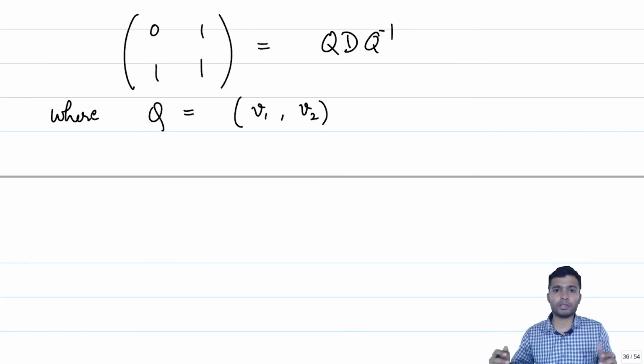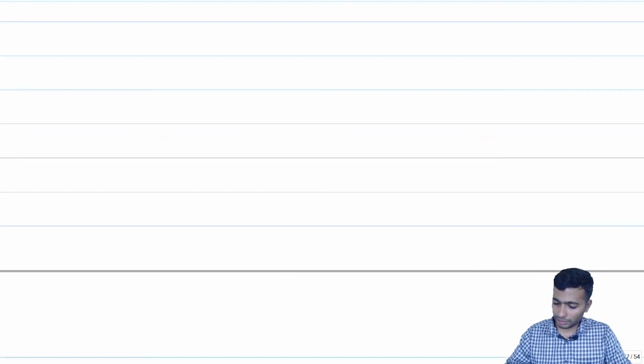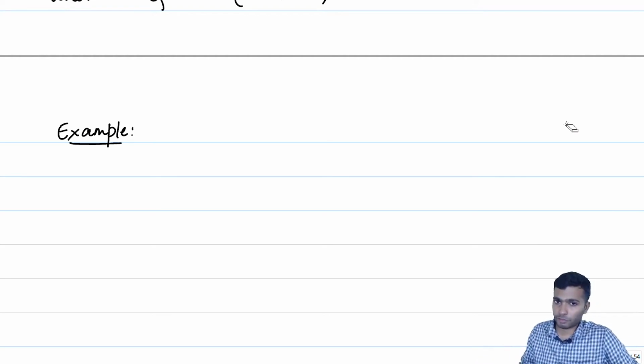Let us apply all this to a real life example. The example here deals with what is known as Fibonacci's rabbits. This deals with the growth of the population of rabbits.